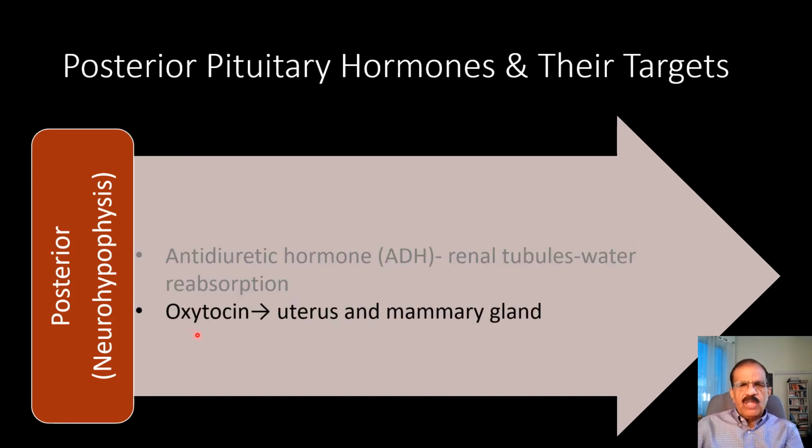Then oxytocin is a conditional hormone. I'm not aware of any role of oxytocin in men, but in women it stimulates contraction of the uterus and mammary gland production of milk. So it is required for parturition and later lactation. Again, it is very important, released by the posterior pituitary.